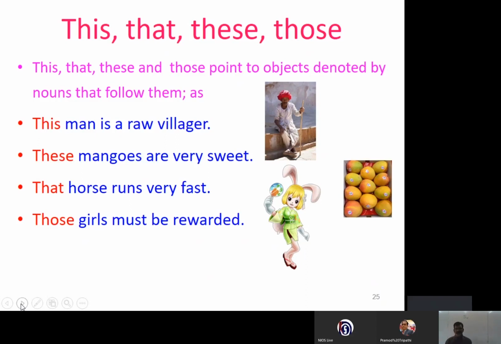Here you can see this, singular and plural, that and those, singular and plural; they are also determiners. Now, let us see, we were talking about the quantifying determiners.